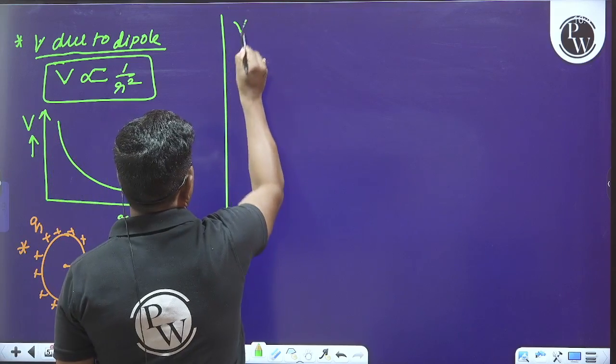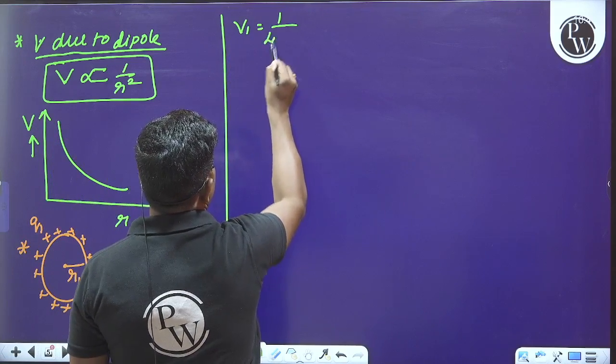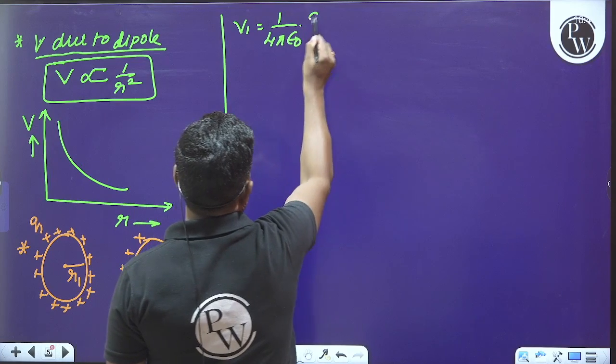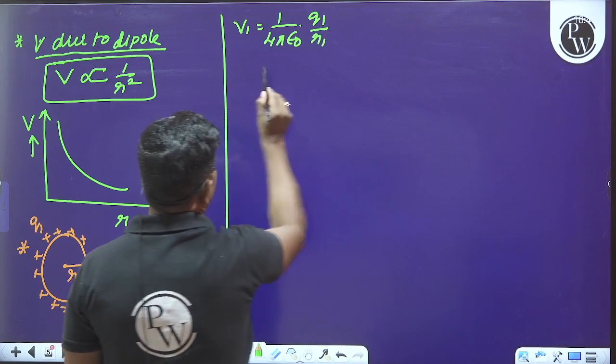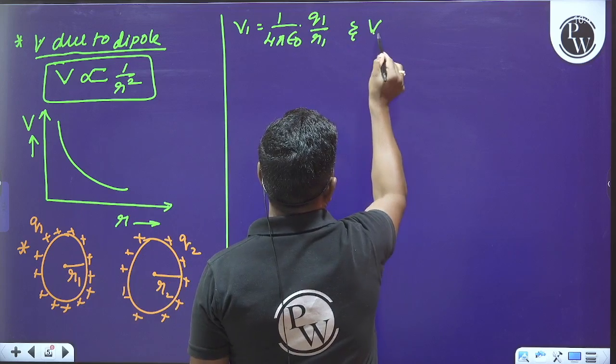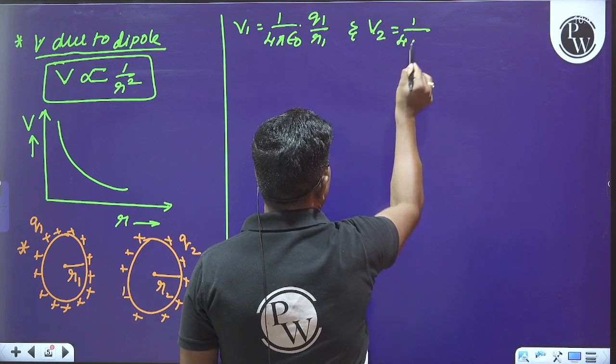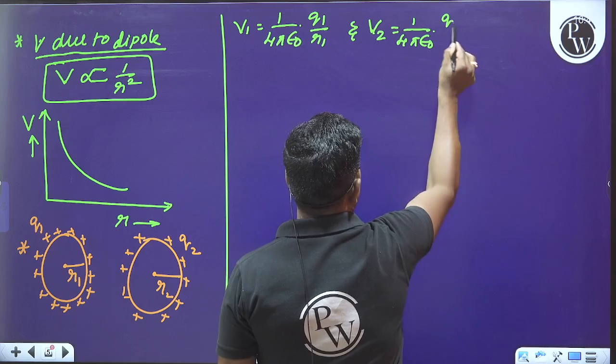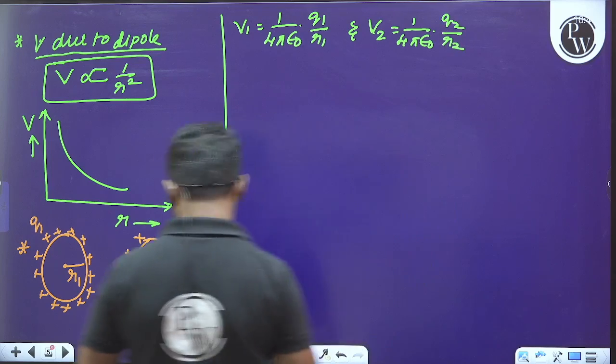So what is the potential of the first one? The potential due to the first sphere is 1 by 4 pi epsilon naught into q1 divided by r1, and the potential due to the second sphere is 1 by 4 pi epsilon naught into q2 divided by r2. Is it clear?